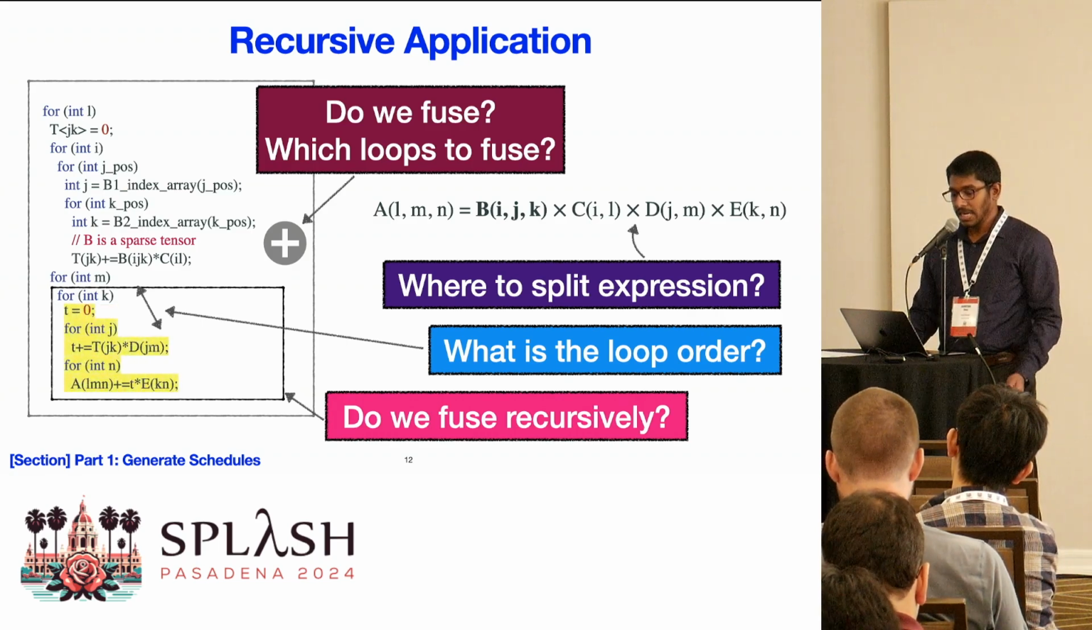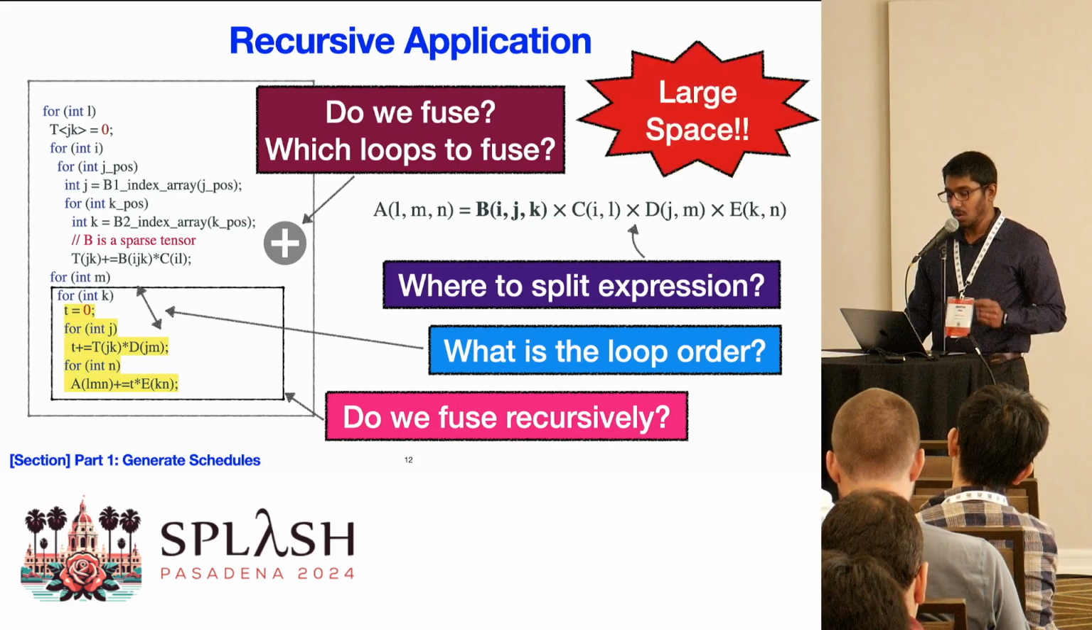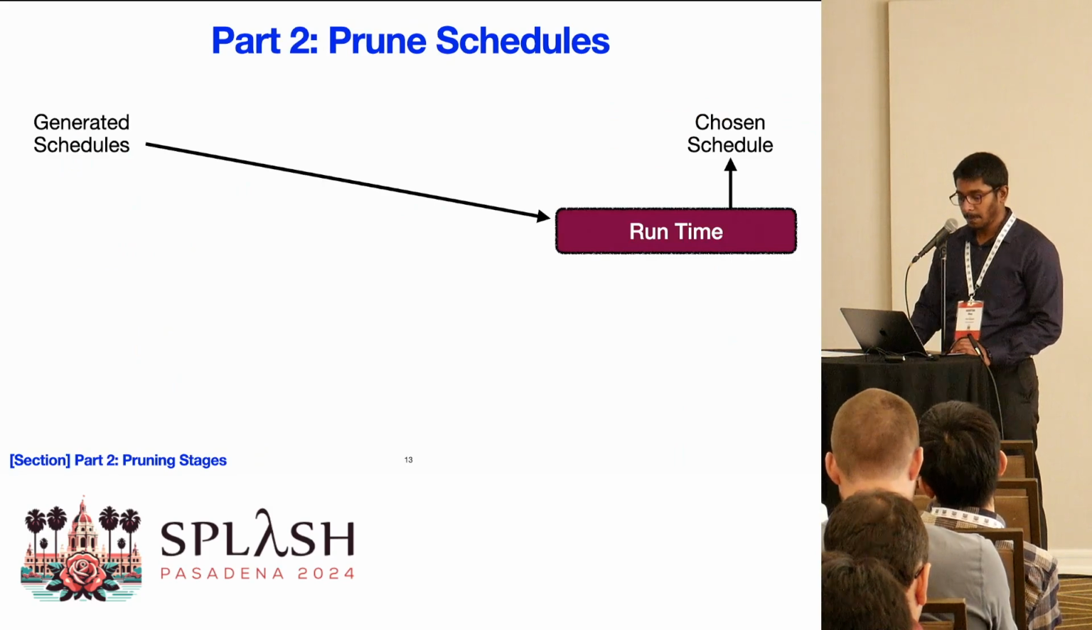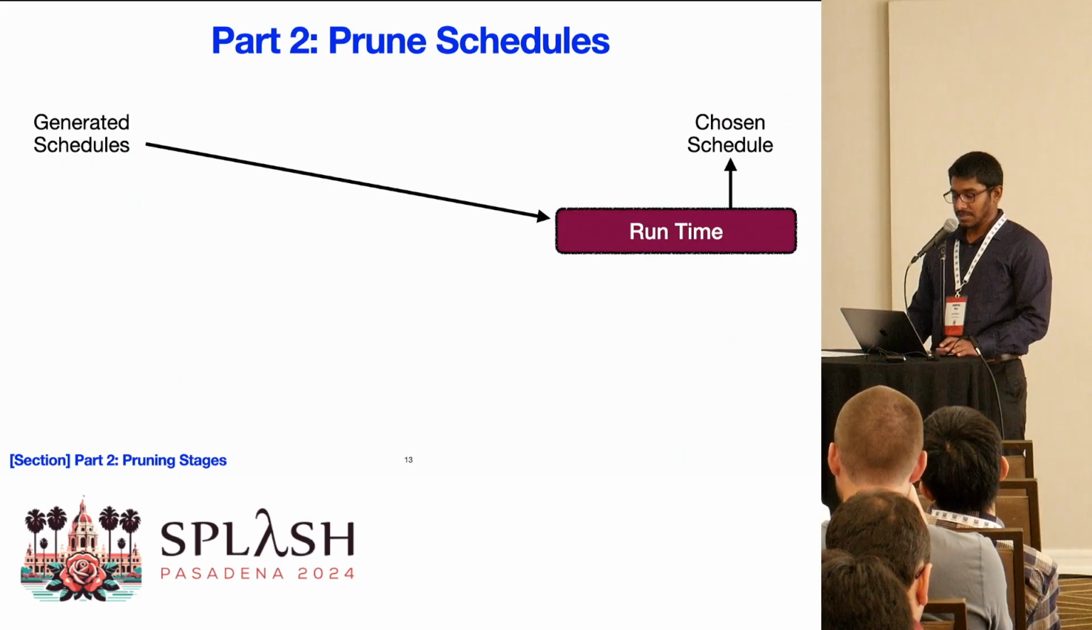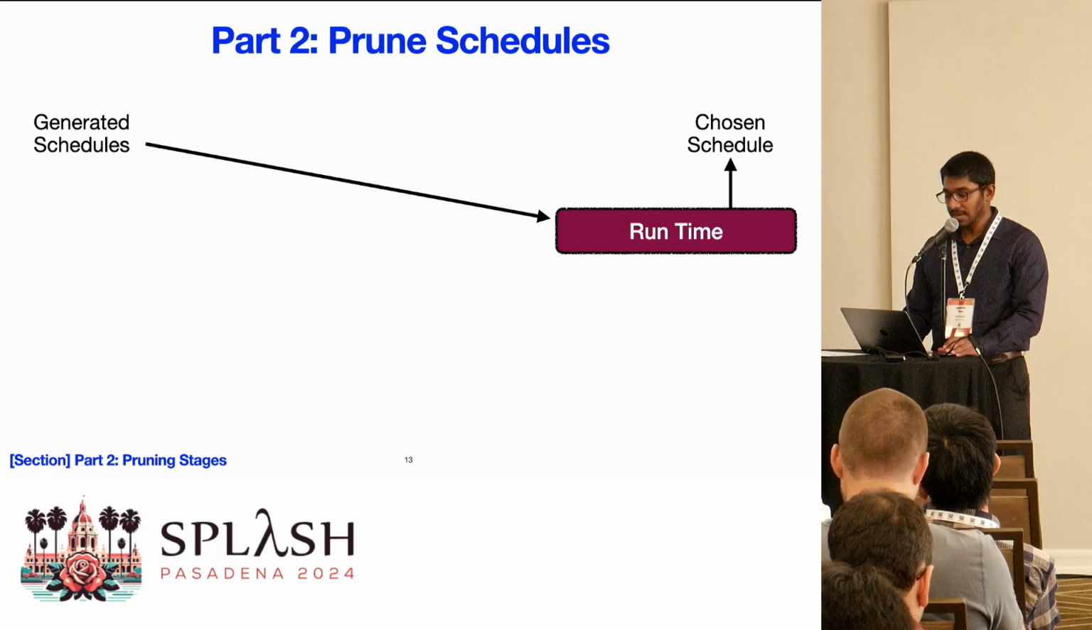If so, it may lead to multiple levels of imperfectly nested loop code. All these decisions lead to a lot of different schedules, which could be in the hundreds of thousands. So in part 2 of my presentation, I talk about pruning this large schedule space to arrive at a manageable